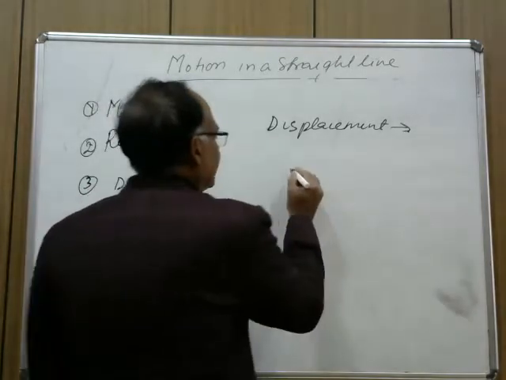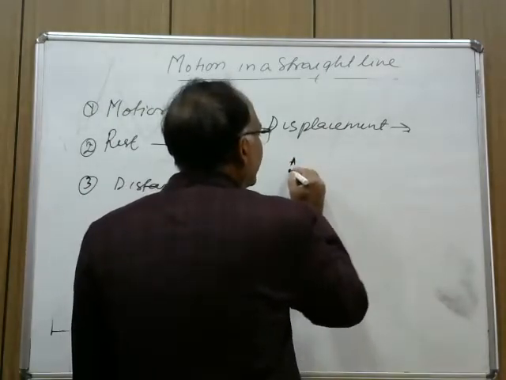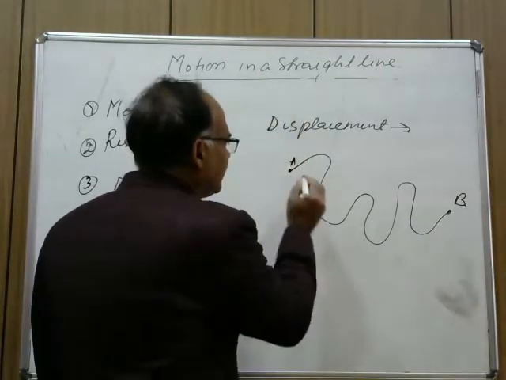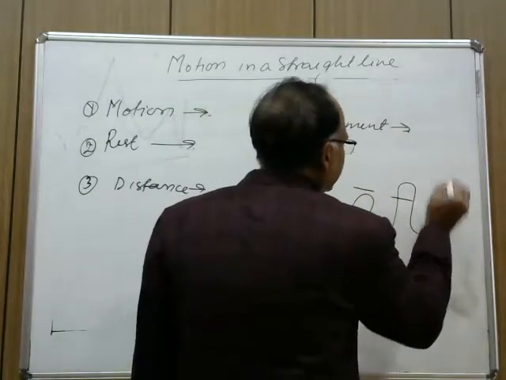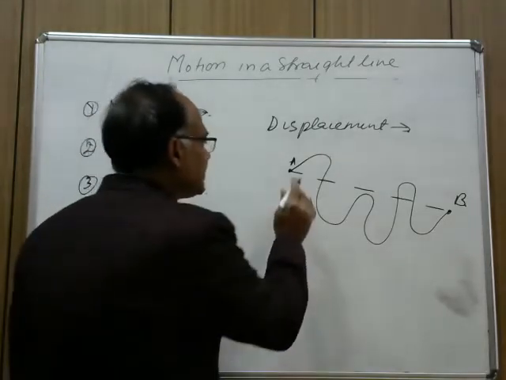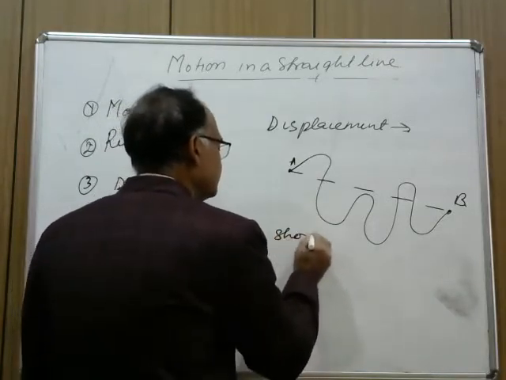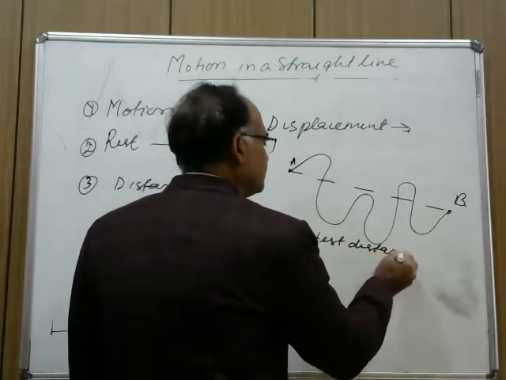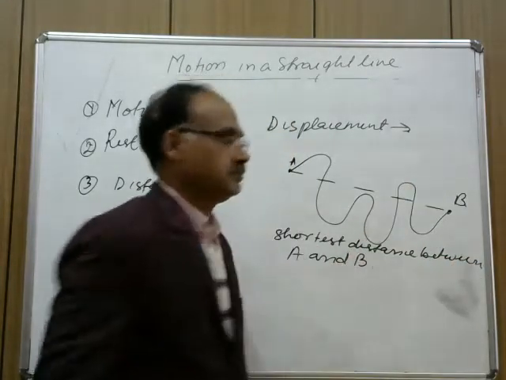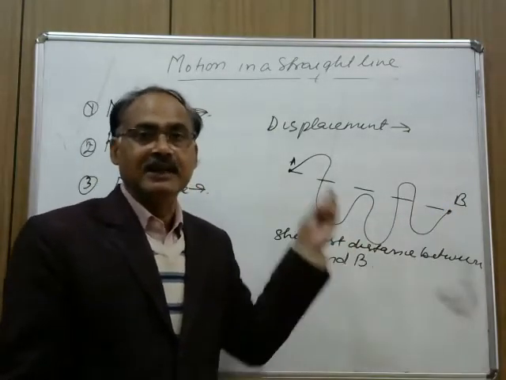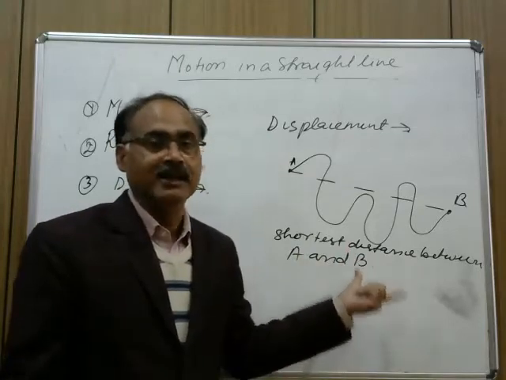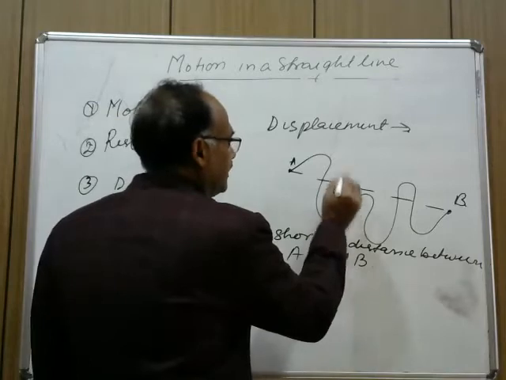If there is a motion and this is point A, the body is moving like this and reaching point B. If we draw a straight line joining the two points A and B, then the displacement is equal to the shortest distance between A and B. So the shortest distance between A and B is a straight line of definite magnitude, which is equal to the displacement of the body, and the body is displaced in which direction?